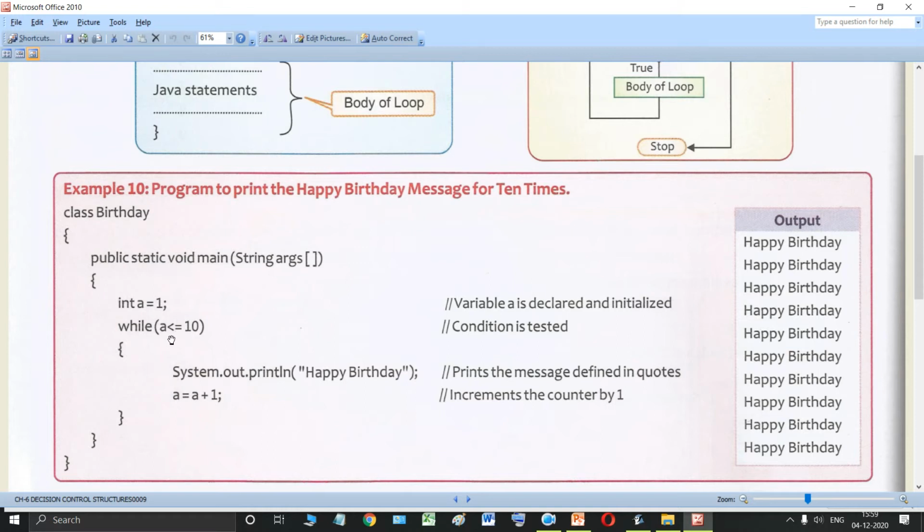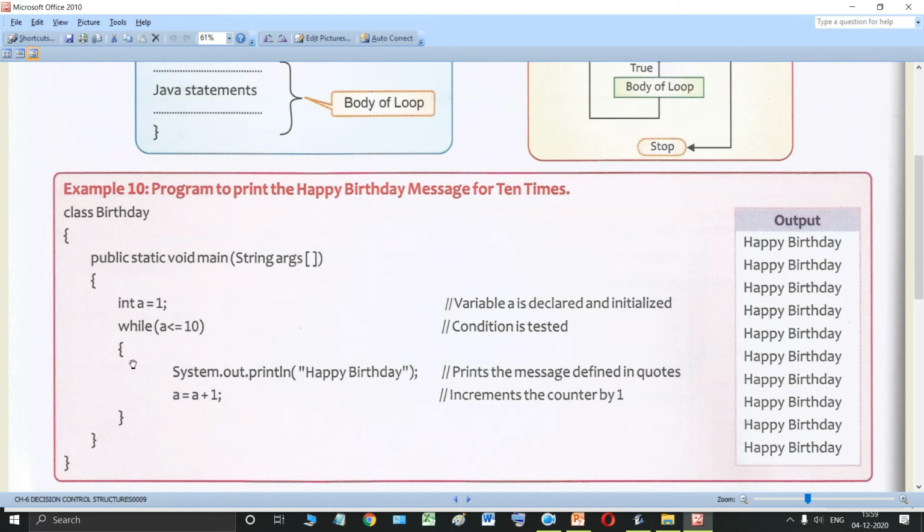Unless and until the value of a is less than or equal to 10, the statements will get printed. As soon as the value of a gets above 10, the statement will not be printed and the execution will come out of this while loop. So let us see how this loop is going to work.